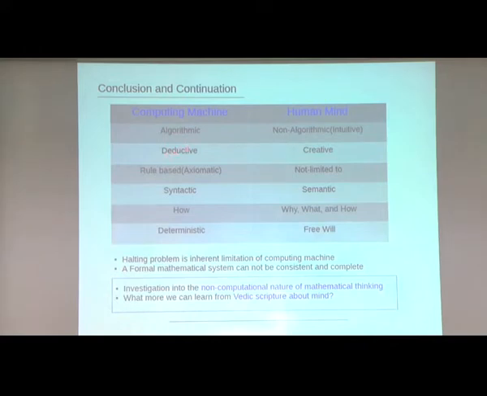It's deductive. Deductive means, suppose you are given certain statements, you draw conclusions from those limited number of statements only. Whereas the human mind is not limited. Even if you have 10 statements, probably you could draw something else out of those 10 also. So what we call it is creative, and these are rule based, which means that it has certain axioms. Whereas probably the mind is not limited to that.